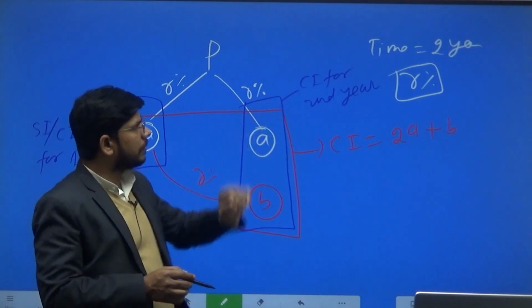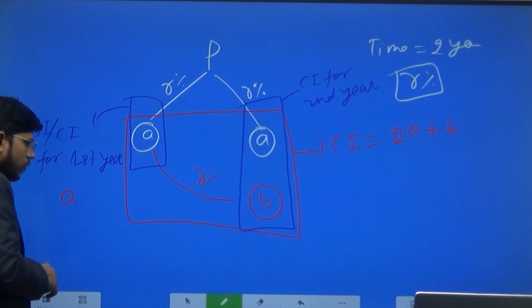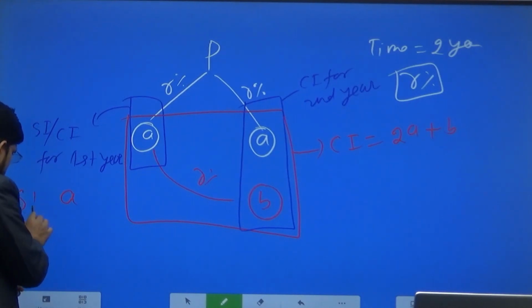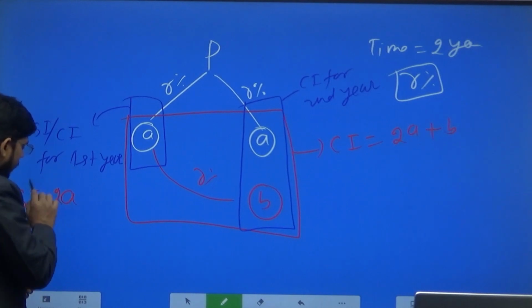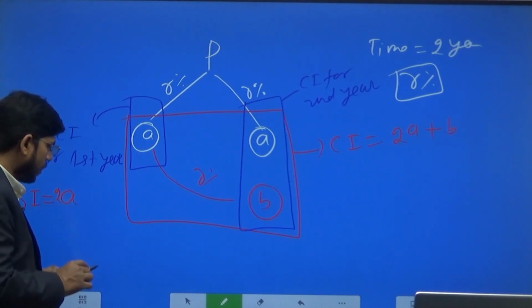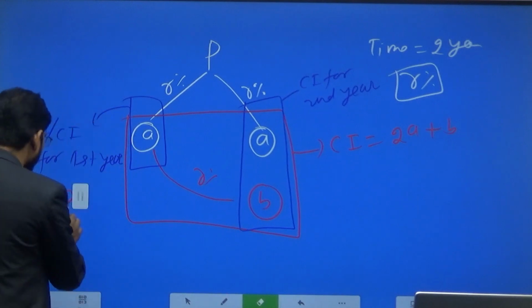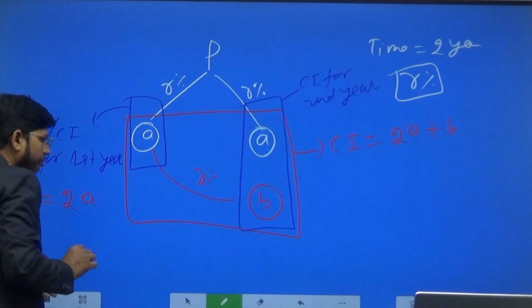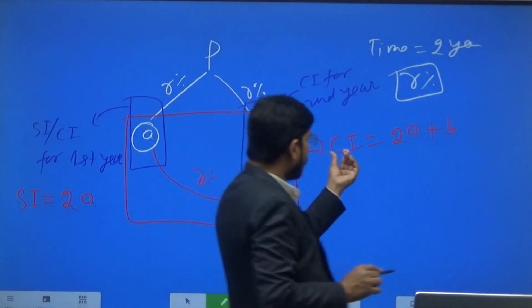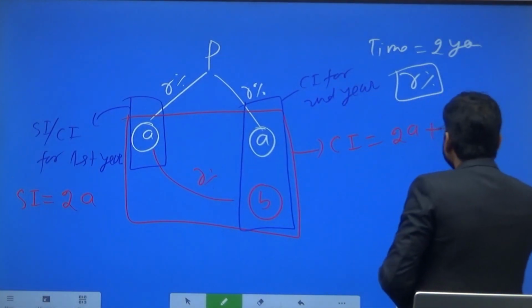We are taking the time period as 2 years, so simple interest for 2 years is 2A, and compound interest for 2 years is 2A plus B.